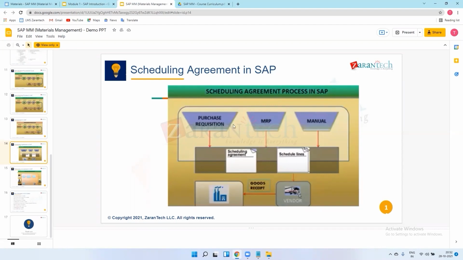This snapshot is a little bit tricky, I'll try to explain it myself. After the purchase requisition, we go for the PO creation. In PO creation, we maintain scheduling lines. Suppose I have created one purchase order for the vendor, and I don't want the material in one go.